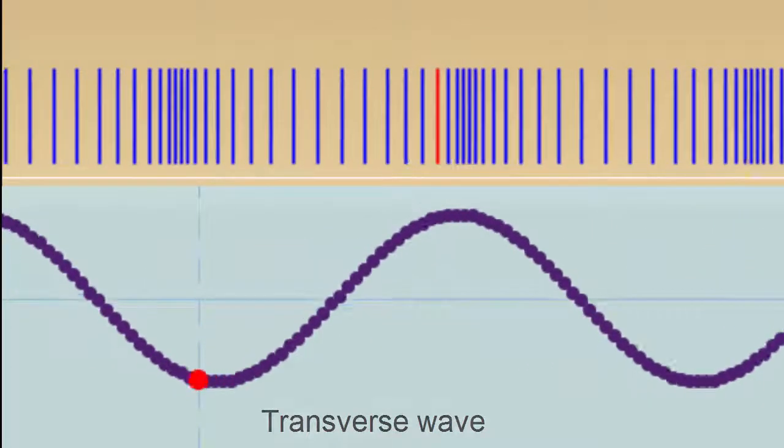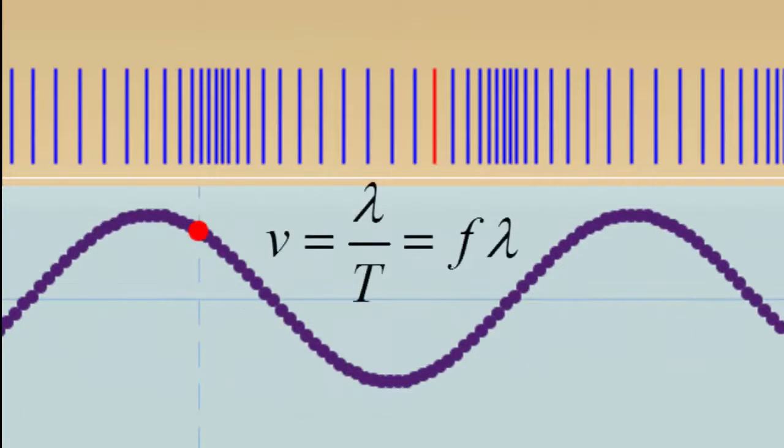Irrespective of the type, the wave velocity is given by the relationship v equals f lambda, or v equals lambda on T, where f is the frequency of the oscillation, T is the period of oscillation, and lambda is the wavelength of the wave. So does this mean that a faster oscillating disturbance will propagate at a higher speed?